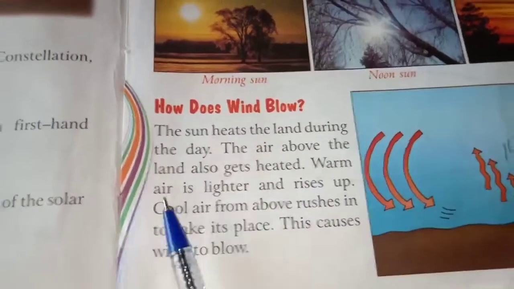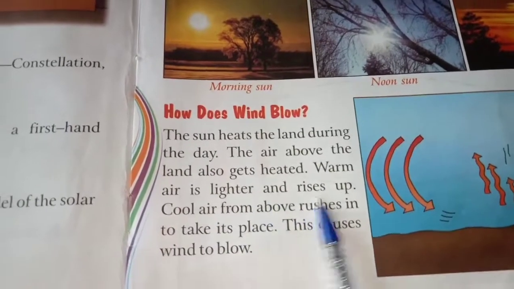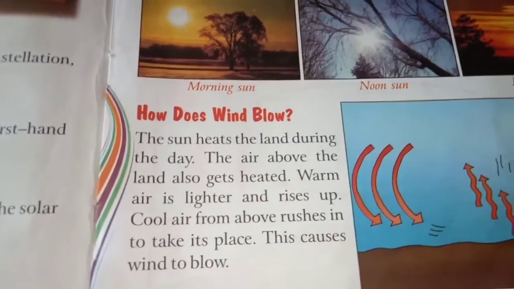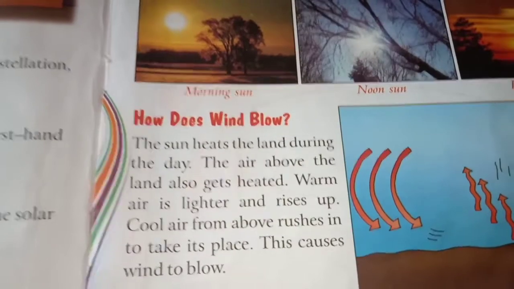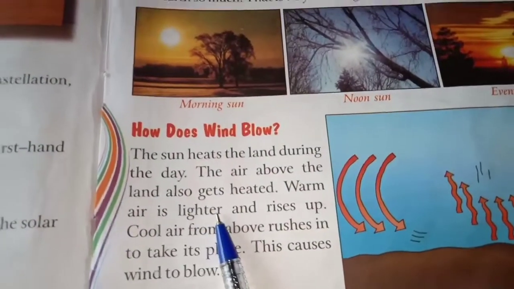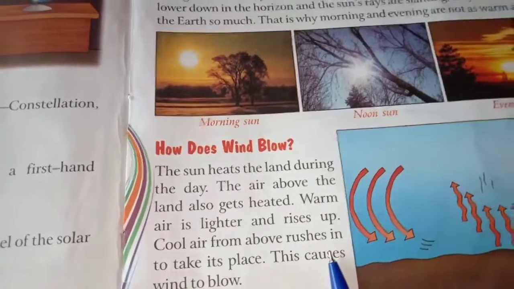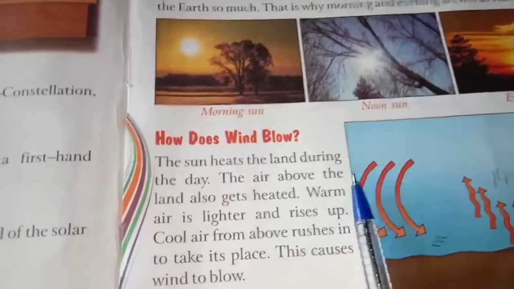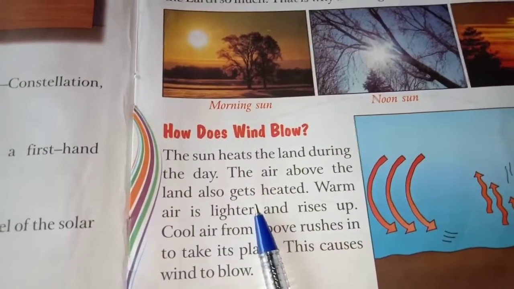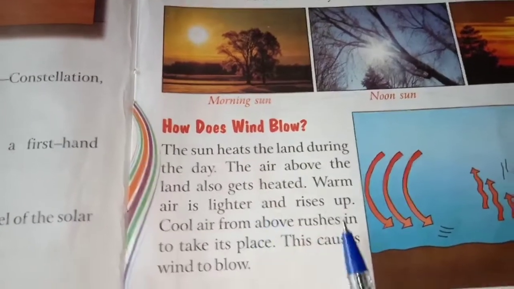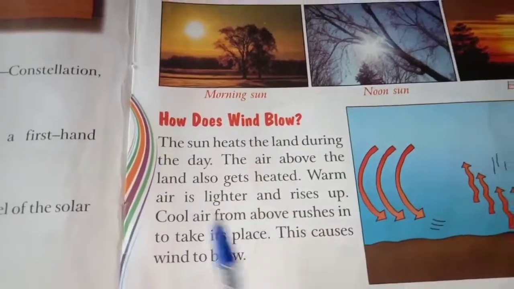So the warm air is lighter and rises up. So the weight of the air which is warm, that means hot, the hot air is light, it is lighter, halka hota hai. The hot air is halka while the cold air is heavy. Understood? So the warm air is lighter, which means halka, its weight is less, and it rises up.